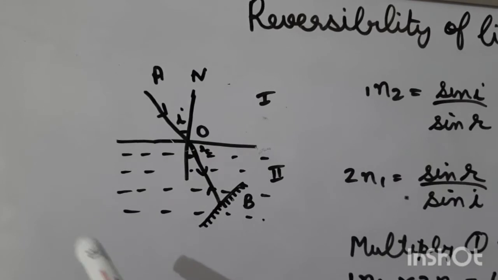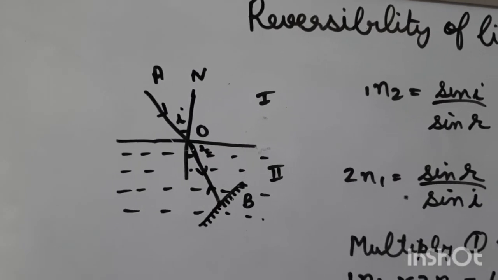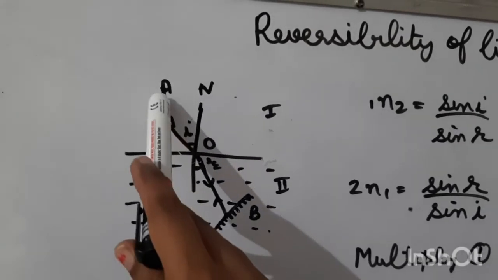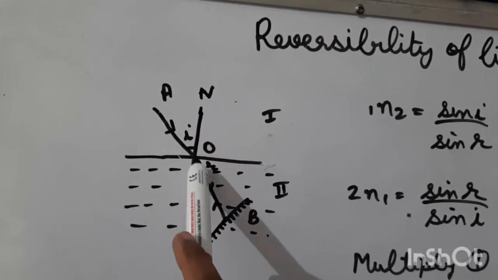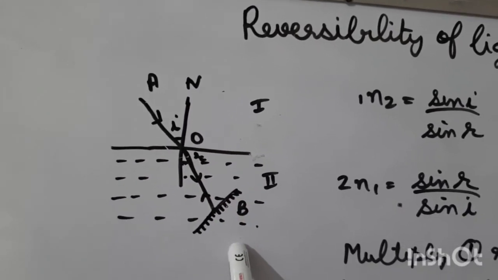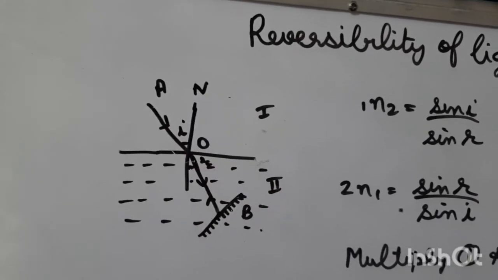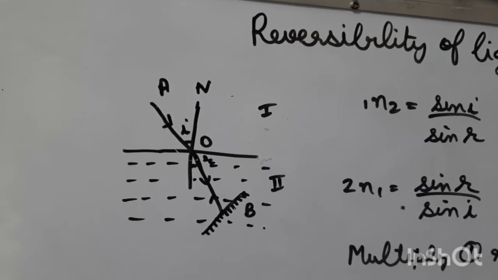So this is the phenomenon in which a light ray retraces its path, because it has traveled from AO to OB, and then it retraces its path from BO to OA. So this is known as reversibility of light.